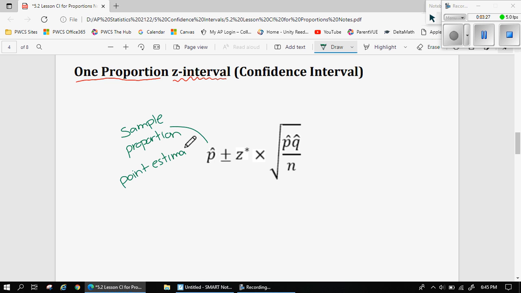So if we were to find all the possible samples, I believe of 510 people, all possible combinations, and we plotted those proportions onto a distribution, it would be approximately unimodal and symmetric, approximately normal. And this one sample would be one point. So this one proportion would be one point on that distribution. So we call it a point estimate. We are estimating the true proportion using one sample. And that's not super accurate, so this is why we're going to create this confidence interval.